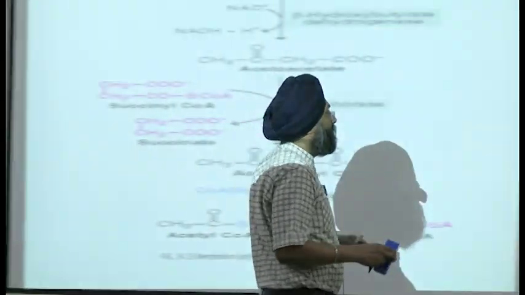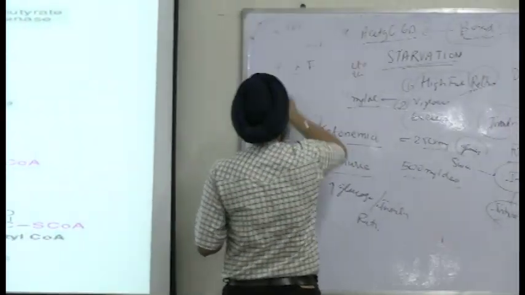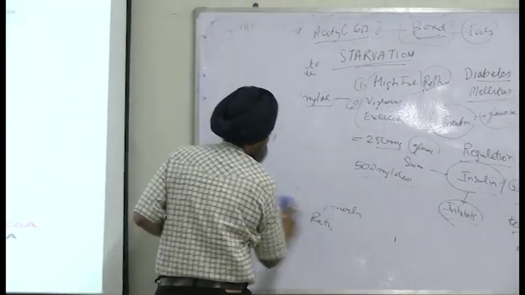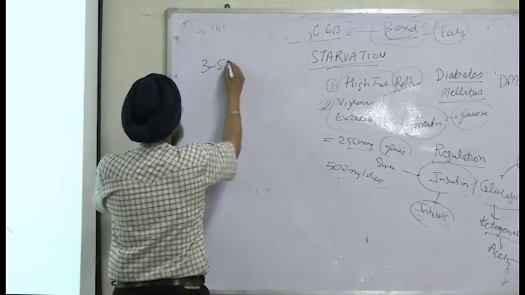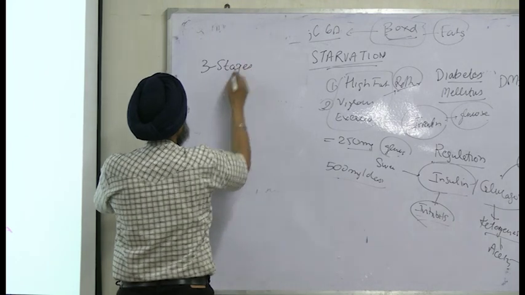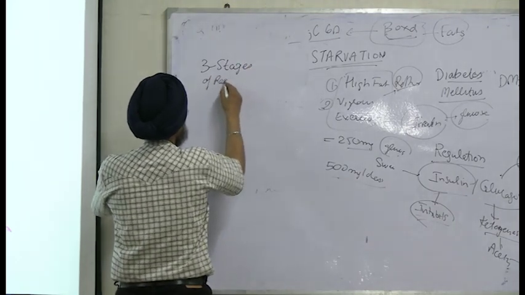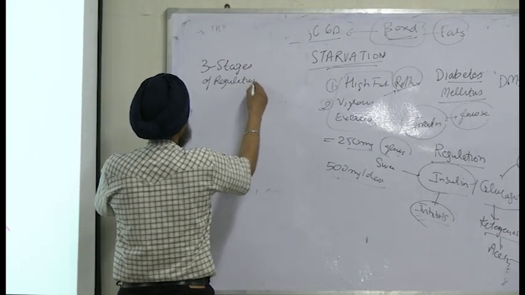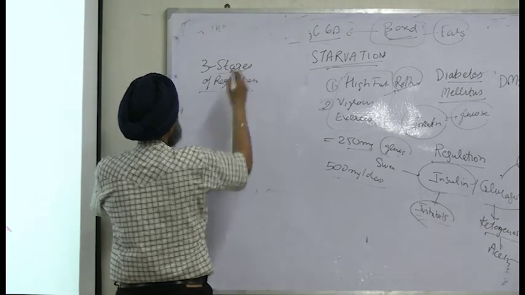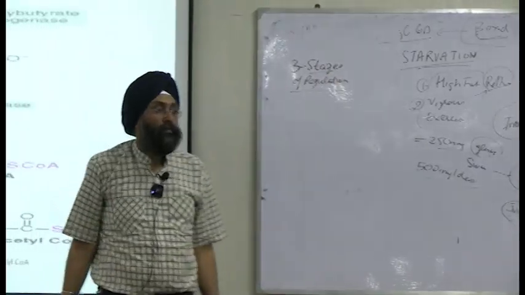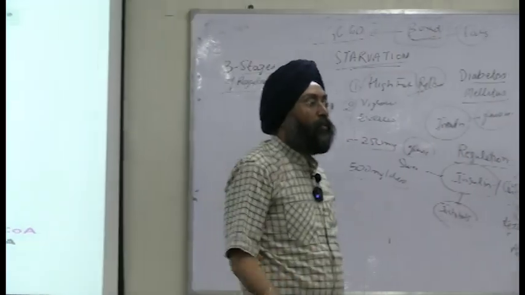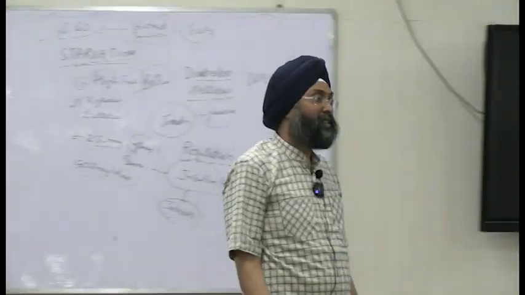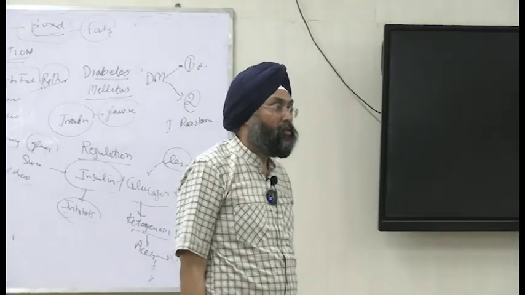Now there is regulation of ketogenesis at three stages. Tell me, we discussed beta-oxidation, we discussed carnitine shuttle as well during beta-oxidation, right?